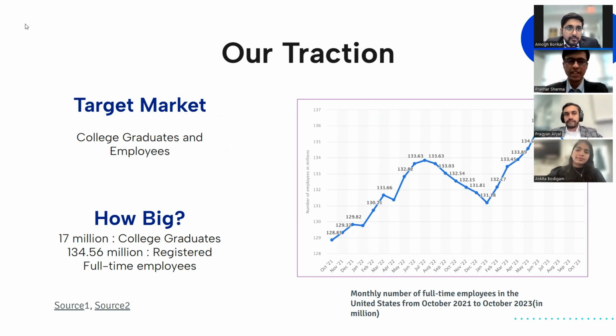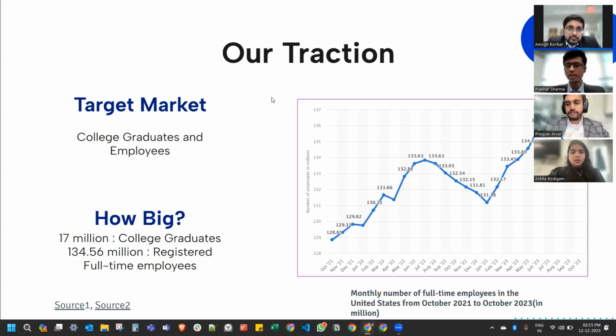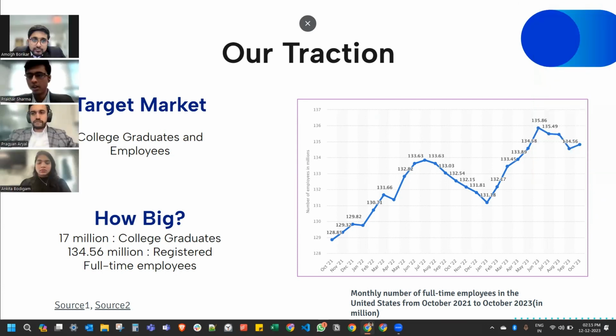Thanks, Amogh. So basically, when we come to the market, our target customers are college graduates and employees. Just to give you a number, there are 17 million college graduates as of October 2023, and there are 134.56 million registered employees. I would like to take your attention towards the graph at right, which shows a trend of an increasing number of full-time employees, full-time jobs, which shows that our market is only going to get bigger from here.